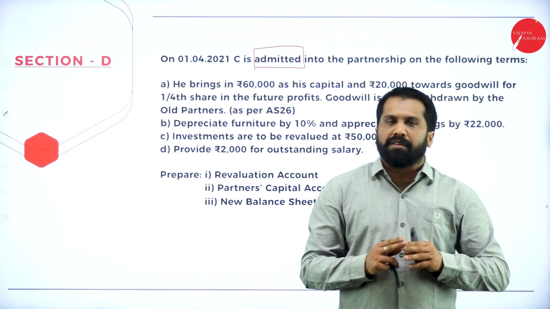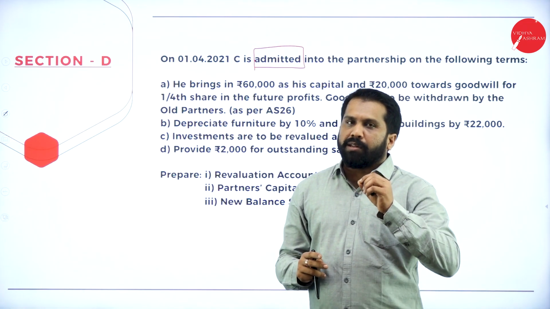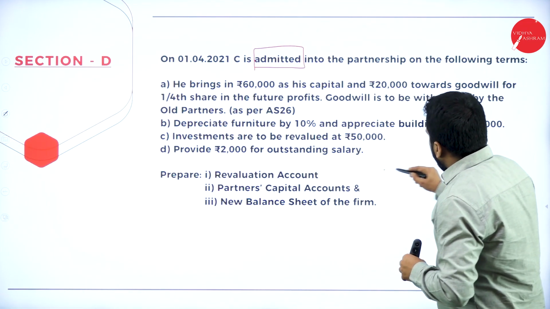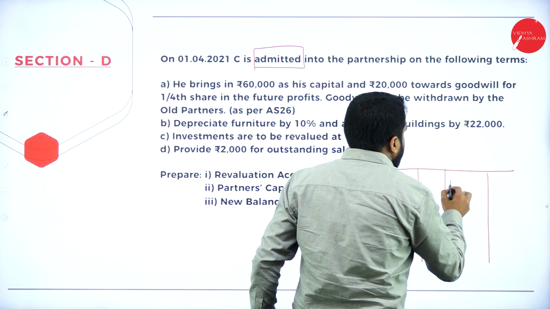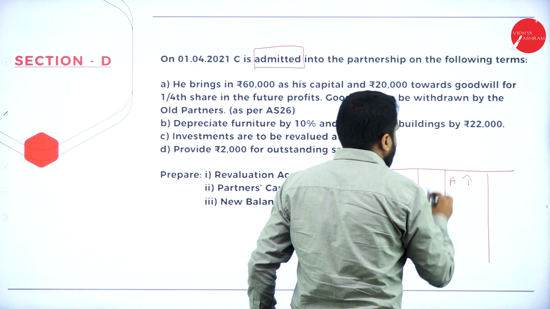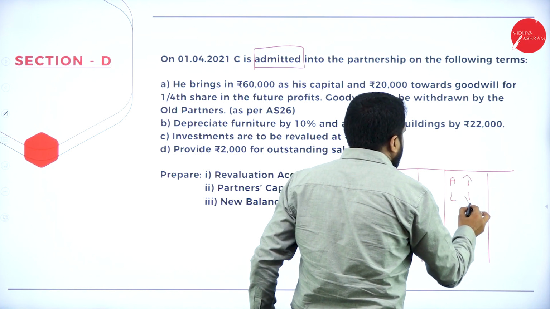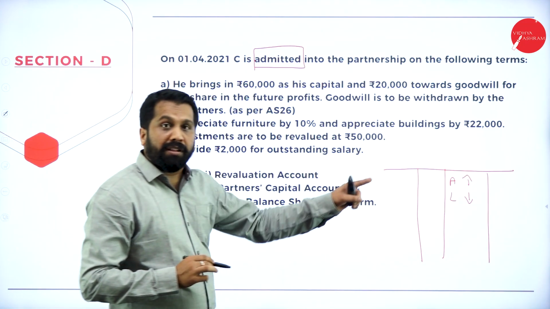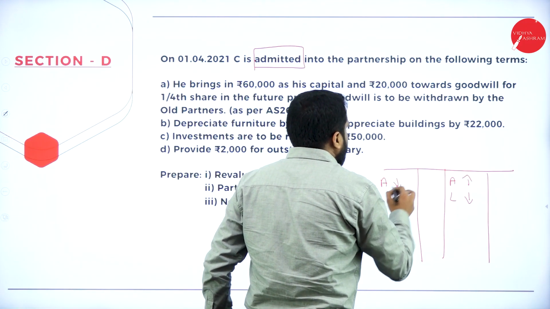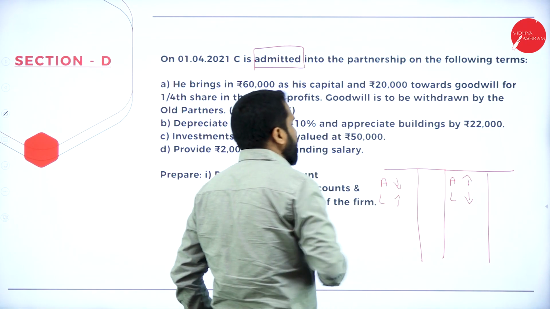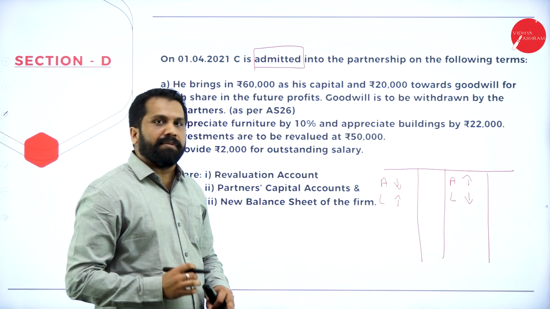First, we'll go with revaluation. Before you start your revaluation, I'll give you the logic how to do that. Revaluation is very simple. If any assets are increased or any liabilities are decreased, it goes to the credit side. The opposite: if any assets are decreased or any liabilities are increased, it will come under the debit side.